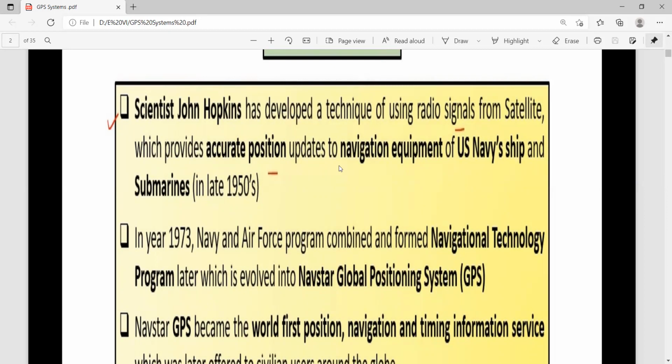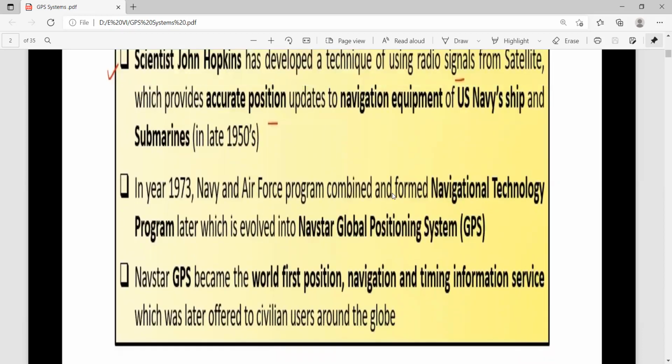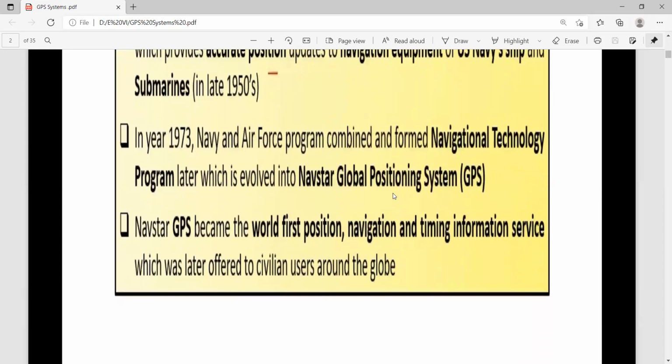The identification of the directions in aeroplanes is different, and in the navies it is different. There are radar systems we have to utilize in aeroplanes, but for the Navy, the GPS system is very much useful. It was introduced in 1973. It is not the latest technology. It has been used from 1973 onwards.